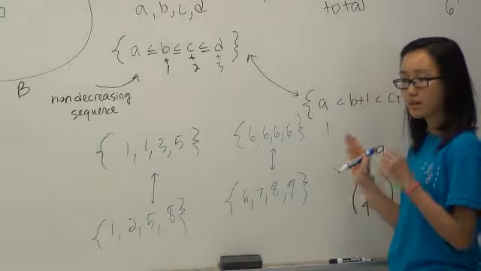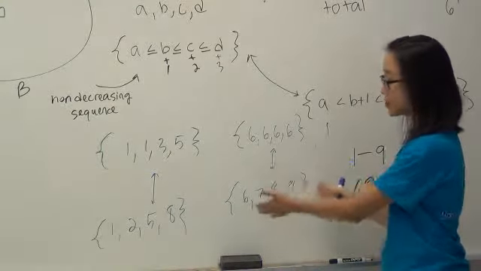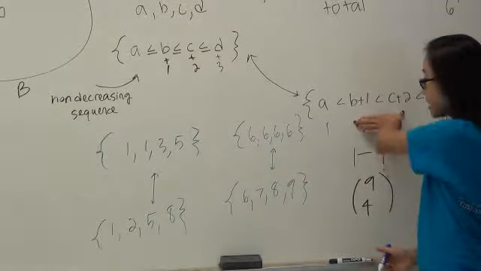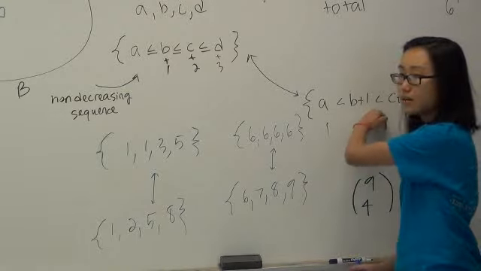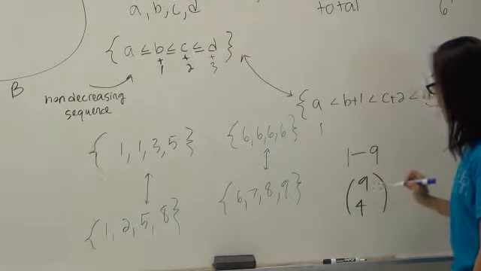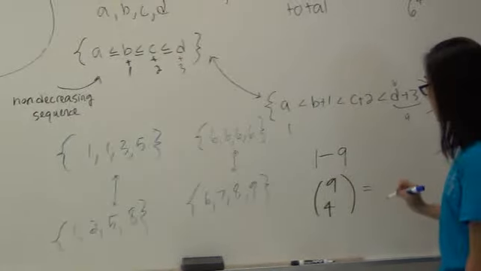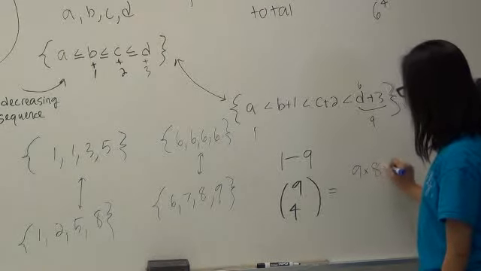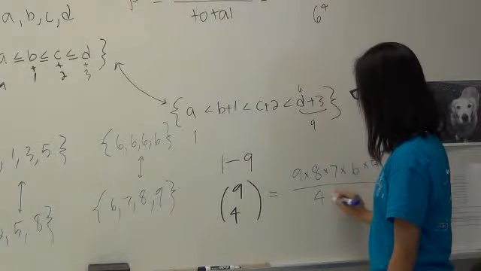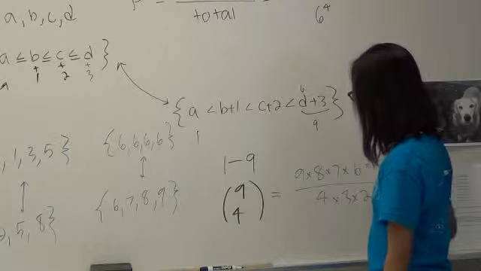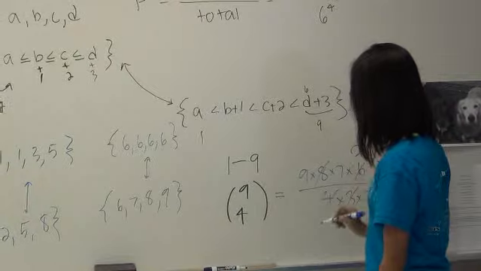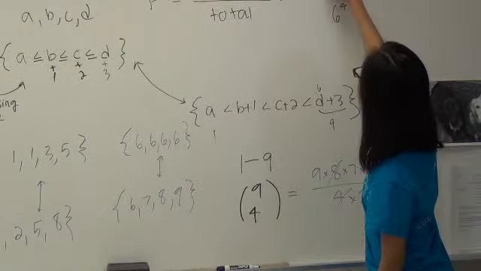So now these are just some examples to show you that, yes, this bijection does work. It takes an element from this set to an element from this set. And by counting the number of elements in this set, we've counted the number of elements in this set as well. So our final answer would be 9 choose 4, which is 9 times 8 times 7 times 6 times 5 over 4 times 3 times 2 times 1. 630, right?